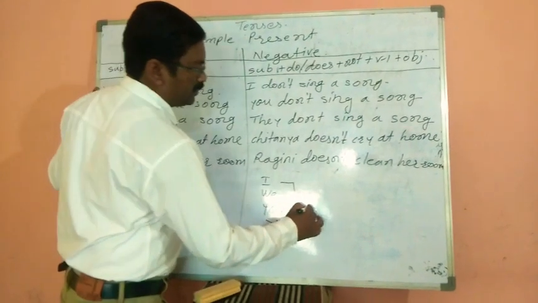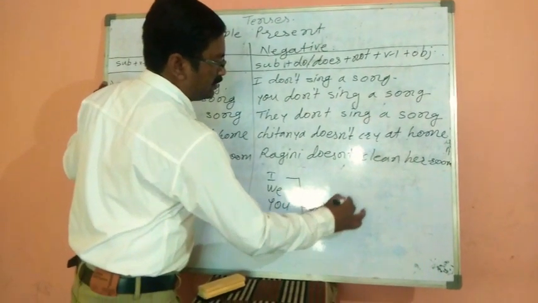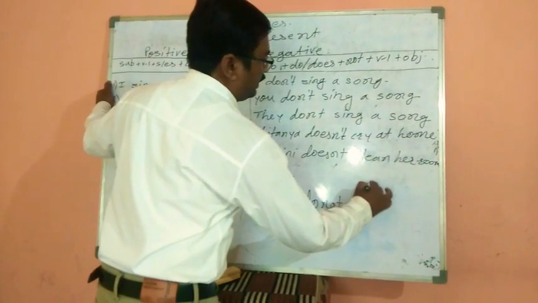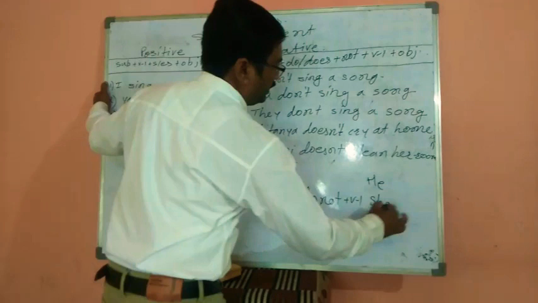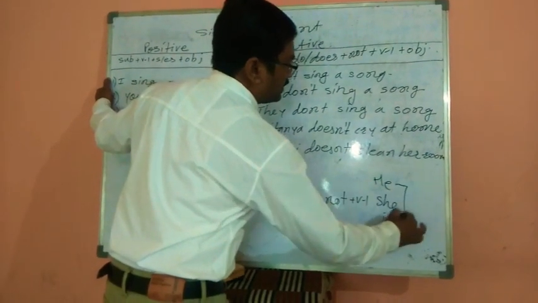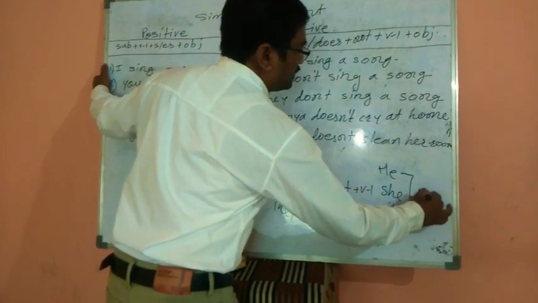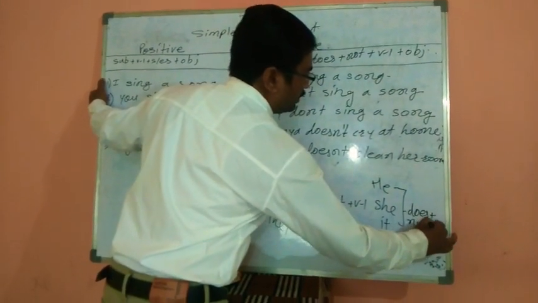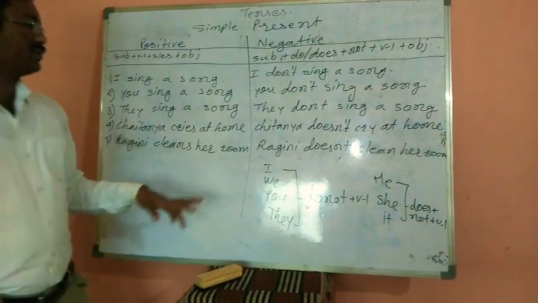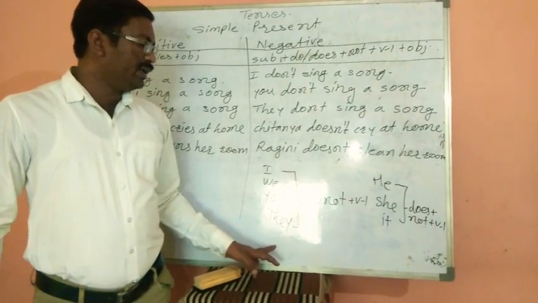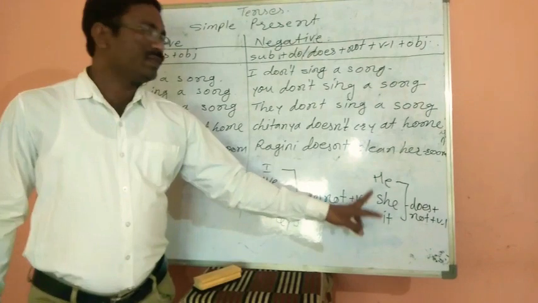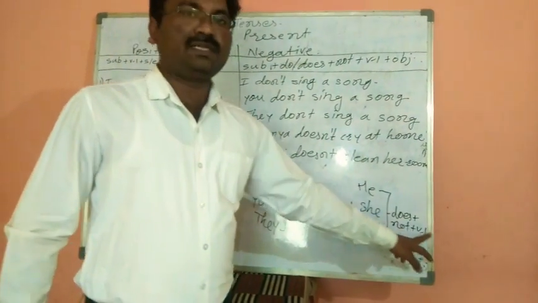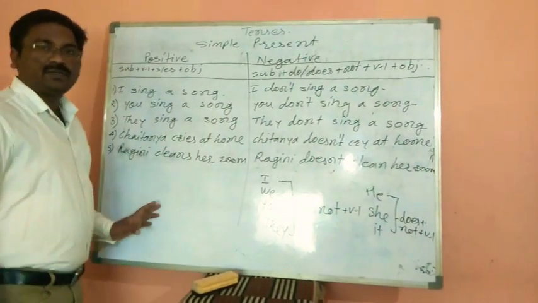In negative we should use do not plus V1, whereas with he, she, it, which means third person singular, we should use does plus not plus V1. Am I clear to you?